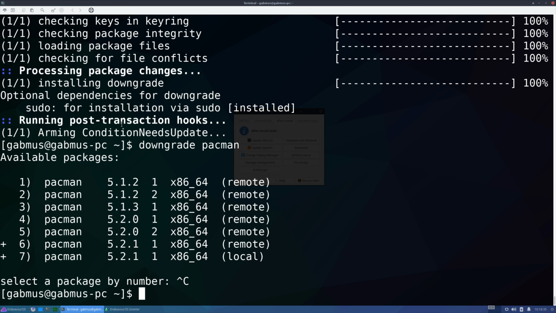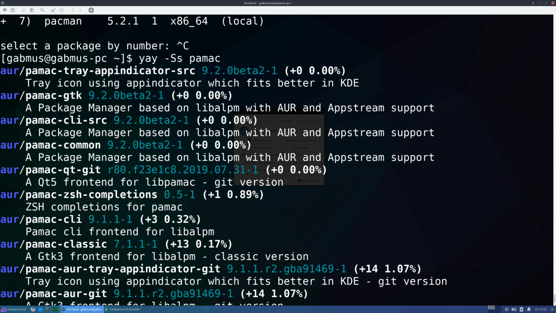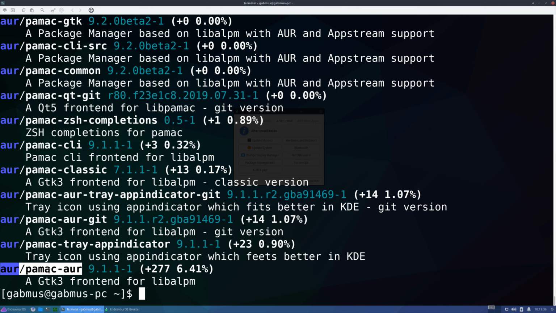I personally prefer to use Pamac because I think it looks better and overall it's a little bit more usable and more user-friendly. So I'm just gonna go ahead with that. Pamac, you can find it in the AUR. So conveniently enough, you have Yay pre-installed in EndeavourOS. So you can do yay -Ss pamac, and it's gonna list all the available versions of Pamac. And we can just go ahead and install pamac-aur. It should be the latest stable version. Let's go with that. So it's just yay -S.